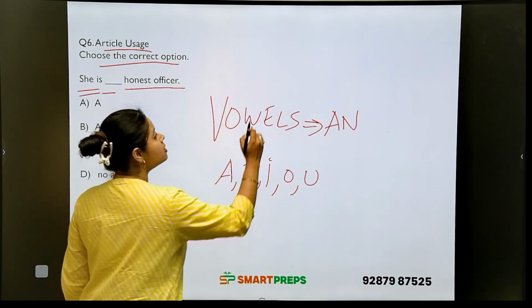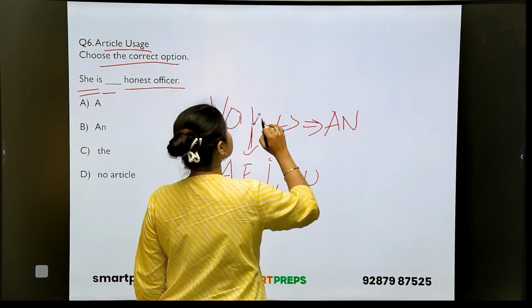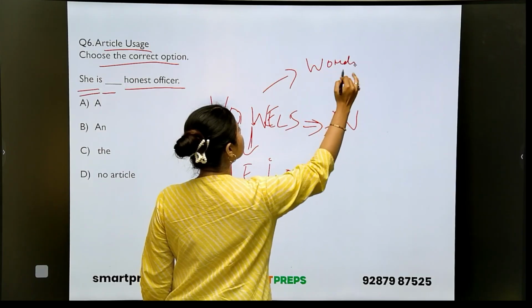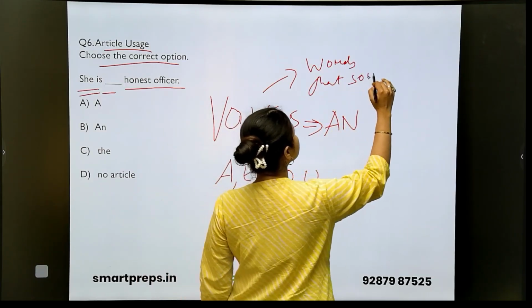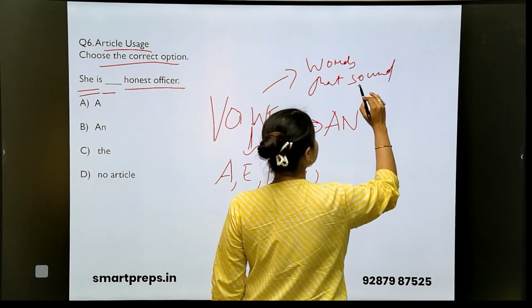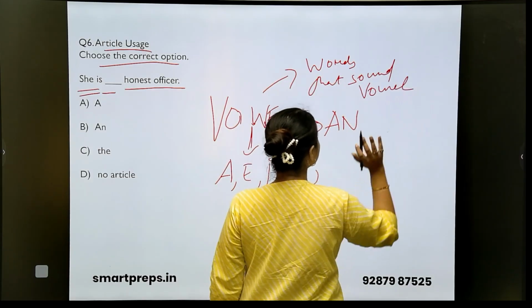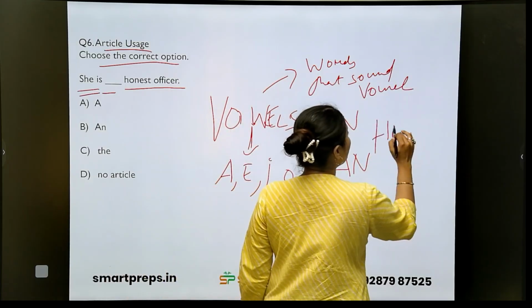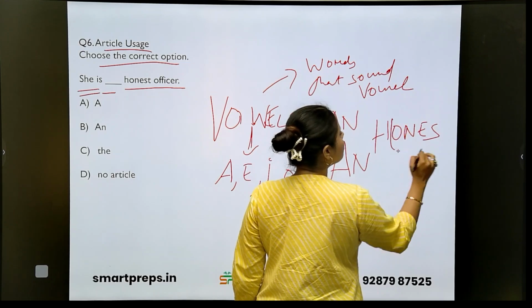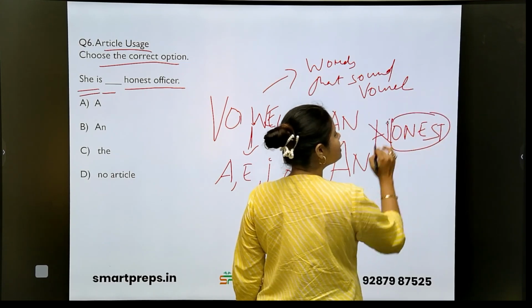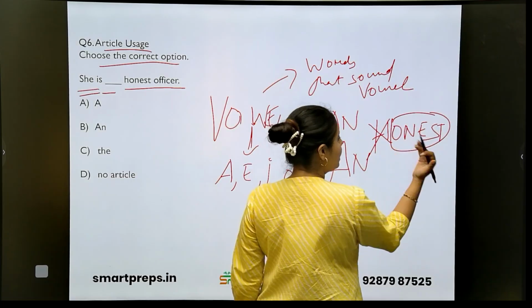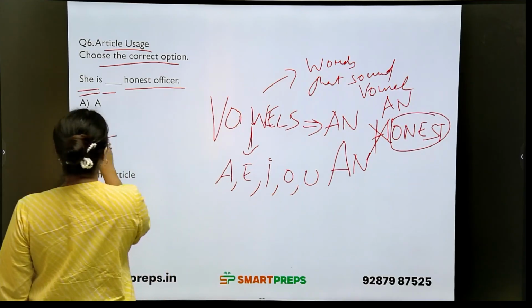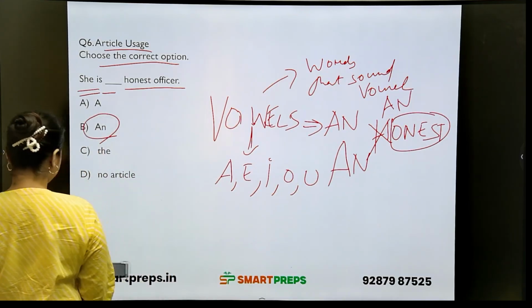Also for those words that sound like vowels, clear? Words that sound like a vowel or that have a vowel sound, there also we will be using an. Yes. Now the word is honest. We all know that here the H is silent. We pronounce it as honest. That is why we will be placing what? An honest officer. So she is an honest officer is the answer.